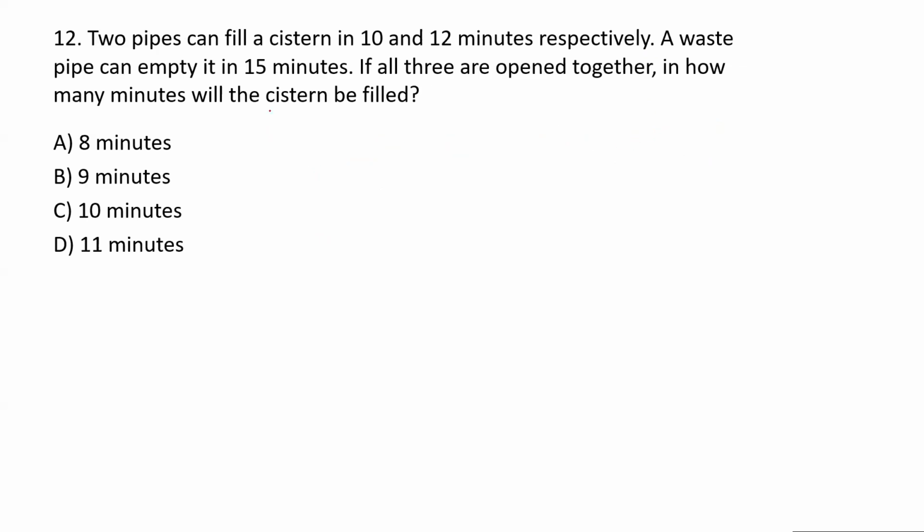Two pipes can fill the cistern in 10 and 12 minutes respectively. A waste pipe can empty it in 15 minutes. If all three are opened together, in how many minutes will the cistern be filled? So this is the scenario. Here is your cistern. Two pipes, A and B, are filling the cistern, and here is a waste pipe which is emptying the cistern.